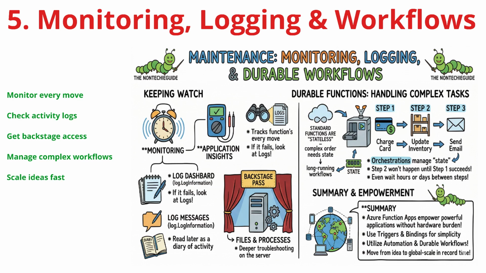But what about complex tasks? Standard functions are stateless. They have short memories and forget everything once they finish. If you need to process an order that involves charging a card, updating inventory, and sending an email, you need durable functions. These allow for orchestration, managing the state to ensure step 2 only happens if step 1 succeeds. They can even wait days between steps, turning simple functions into powerful, long-running workflows. By mastering these tools, you can move from a simple idea to a global-scale application in record time, all without the burden of managing hardware.